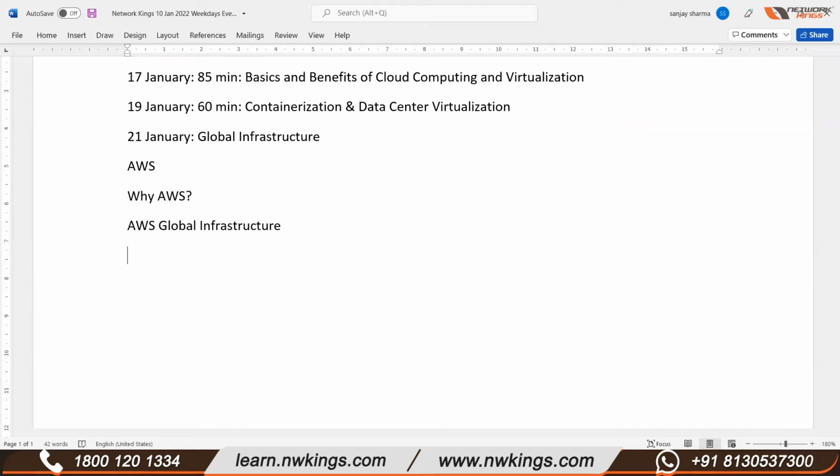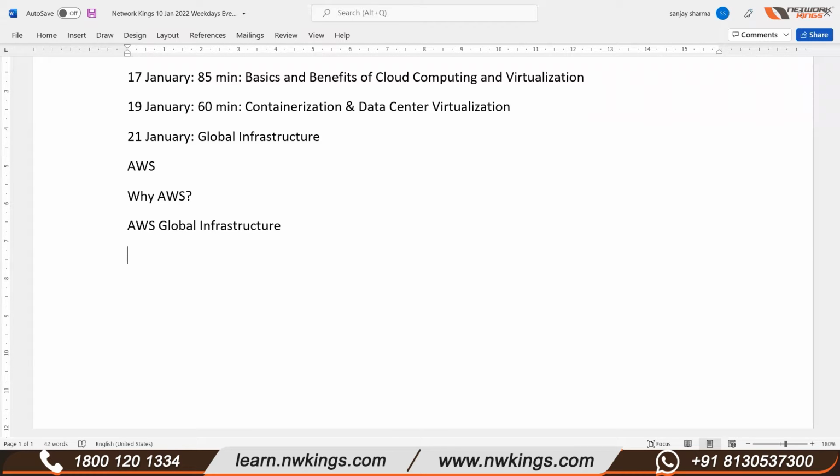AWS has millions of customers, including startups, the largest enterprises, and leading government agencies. Not only private entrepreneurs or companies are using it, even leading government agencies are also using cloud computing. AWS is trusted by millions of customers of all types, so we have mixed kinds of users. People trust AWS infrastructure because it is more agile and available at low cost.